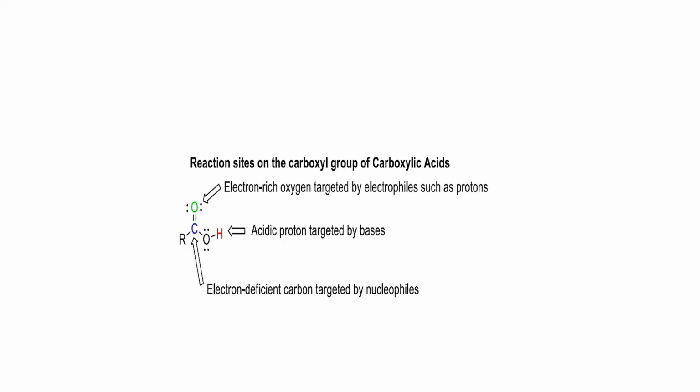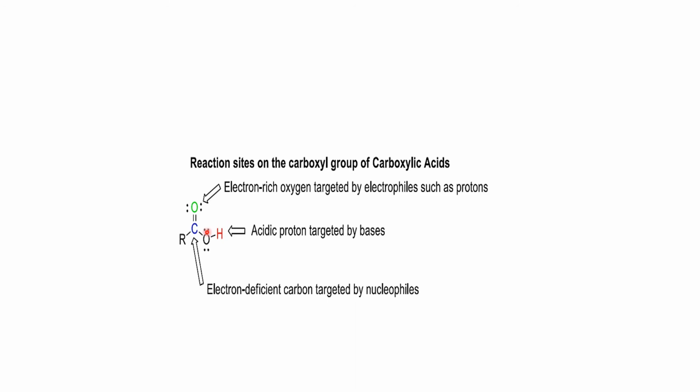Here, students, is a brief introduction to the reaction site of the carboxyl group. As we know, you will see here R, which is presented in black color. Here is the carbon, which is electrophilic in nature. Here is the oxygen in green color. Here is another oxygen in black color, and with this oxygen, here is the hydrogen in red color.